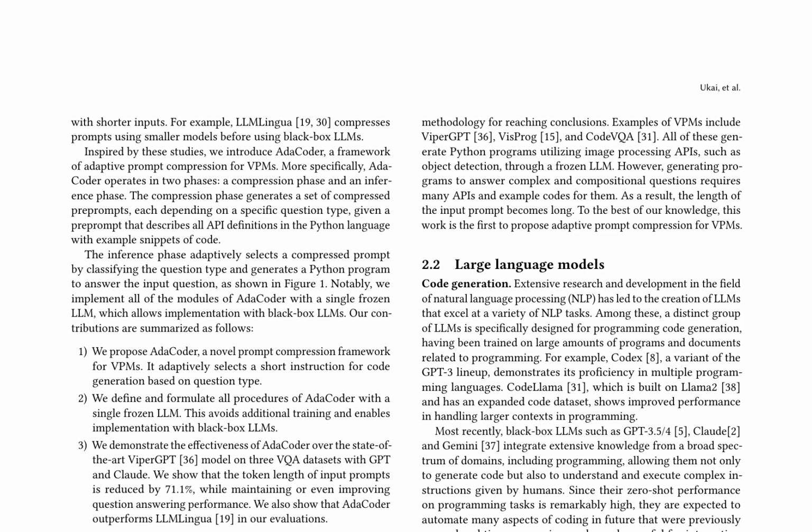AdaCoder is a novel framework for adaptive prompt compression in visual programmatic models, or VPMs. This framework operates in two phases, compression and inference. In the compression phase, AdaCoder generates a set of compressed preprompts, each tailored to a specific question type, from a preprompt that describes all API definitions in the Python language with example code snippets. In the inference phase, AdaCoder adaptively selects a compressed prompt by classifying the question type and generates a Python program to answer the input question.